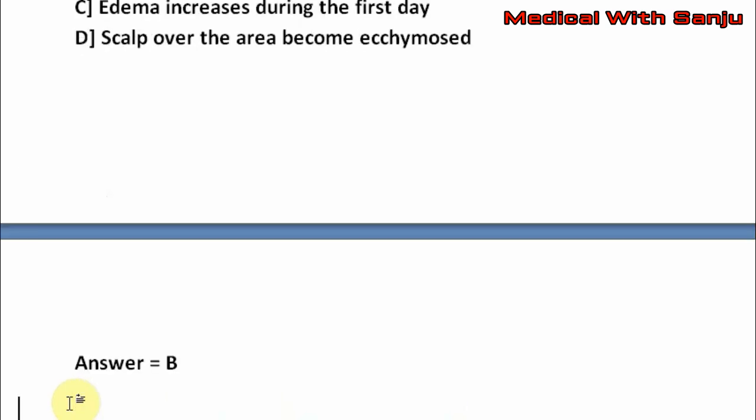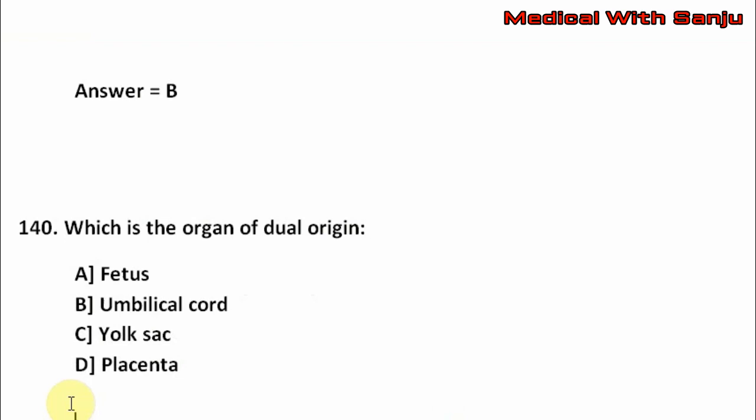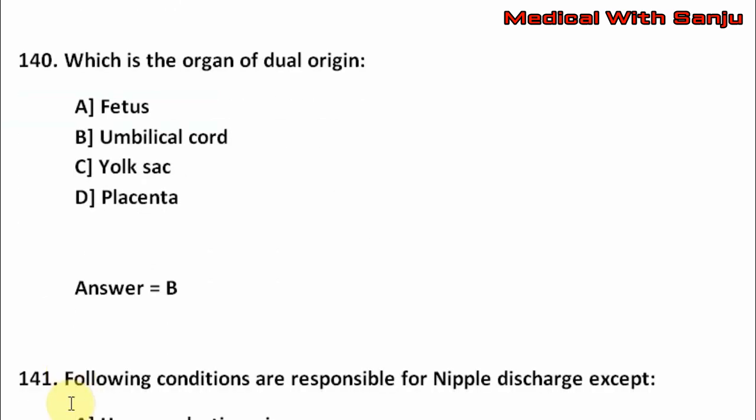Question number 140. Which is the organ of dual origin? Option A, fetus, umbilical cord, yolk sac, placenta. The right answer is option B, that is umbilical cord.